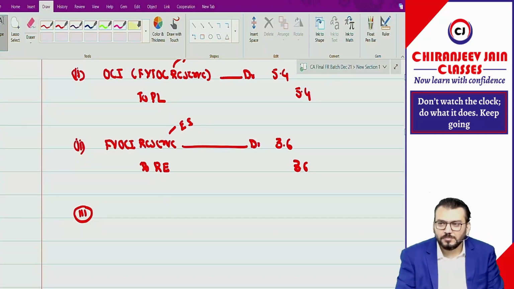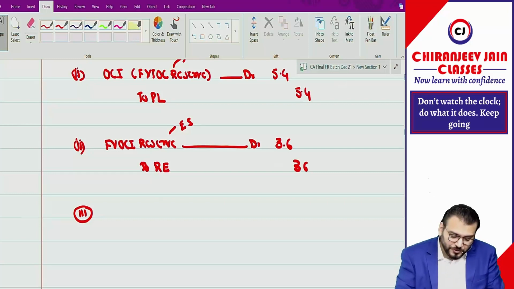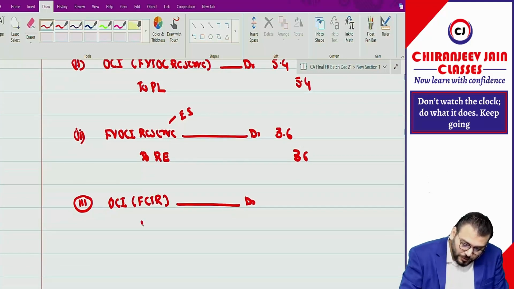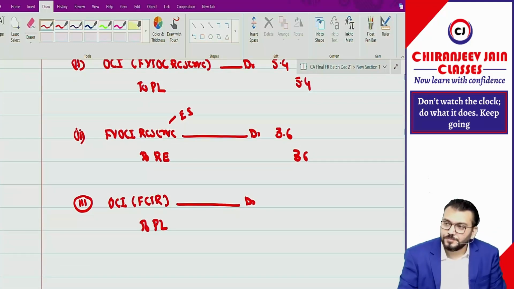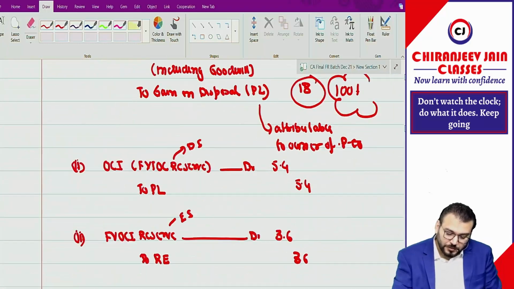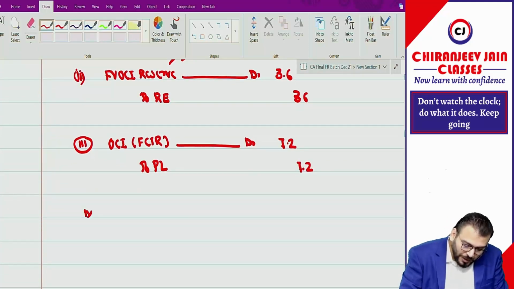Then there was FCTR. So OCI, FCTR account debit to PL. How much? 7.2. Then point number 4.